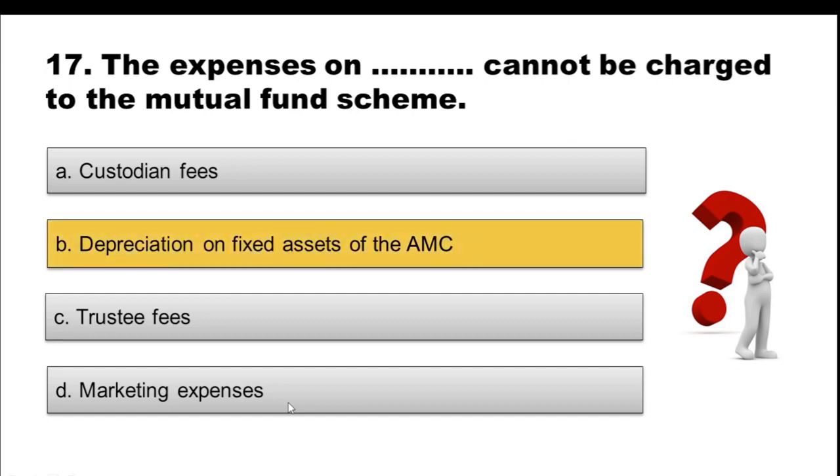And the correct option is option B, depreciation on fixed assets of the AMC. So custodian fees, trustee fees and marketing expenses are all charged to the mutual fund scheme. However, depreciation is a totally different concept and that is not included in any particular mutual fund scheme.